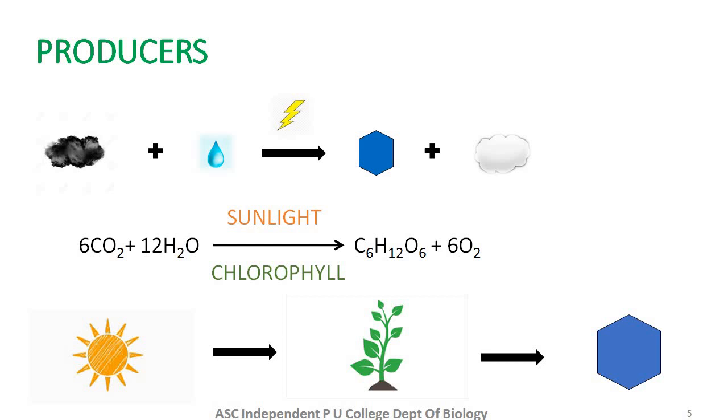So here we are using inorganic nutrients and forming organic nutrients. The main energy that is required is the solar energy, which is utilized or trapped by the producers, and the producers produce organic matter.